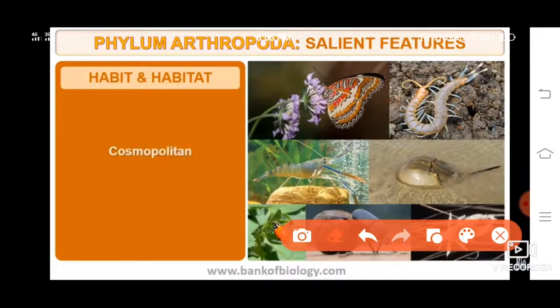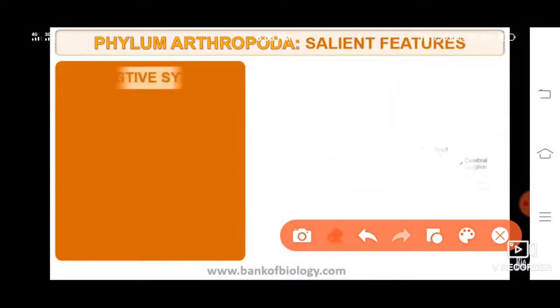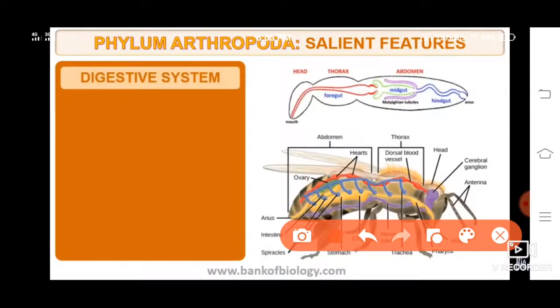Habit and habitat: cosmopolitan means what? You will find it all over the world, whether it is in the deepest of oceans or on the top of the mountains. Digestive system is complete. It has 2 openings, mouth and anus.